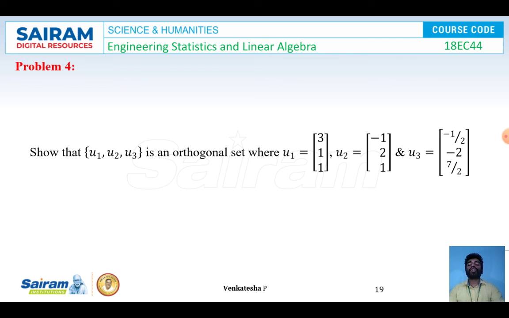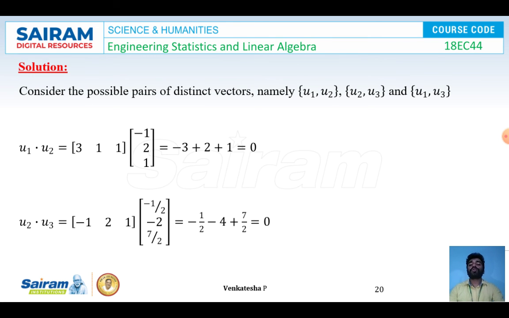Problem number 4. Show that u1, u2, u3 is an orthogonal set where u1 is given by 3, 1, 1, u2 is equal to minus 1, 2, 1, and u3 is equal to minus 1 by 2, minus 2, 7 by 2. So we have to prove that u1 dot u2 is equal to 0, u1 dot u3 is equal to 0, and u2 dot u3 is equal to 0. We'll find that one. So first I'm going to consider u1 dot u2, that is 3, 1, 1 into minus 1, 2, 1. By multiplying this we got minus 3 plus 2 plus 1, it is equal to 0.